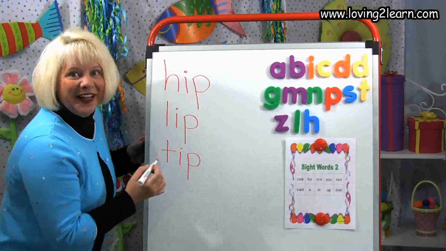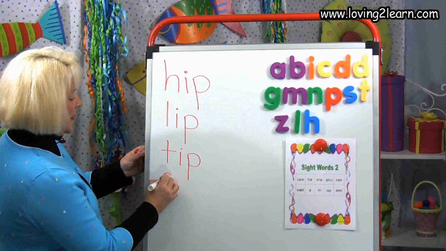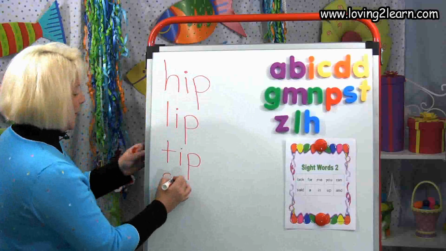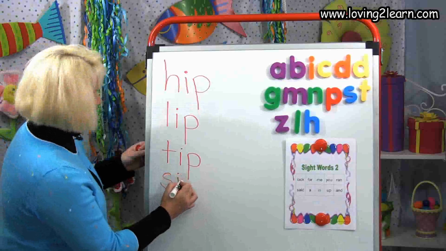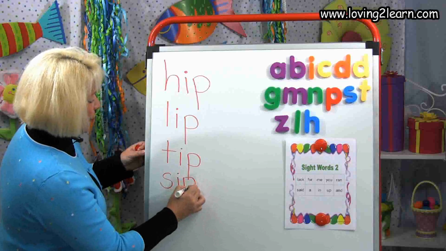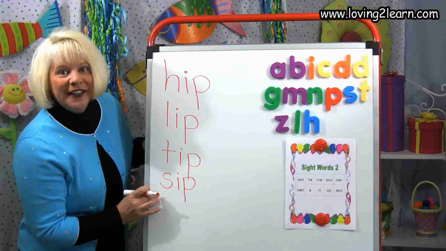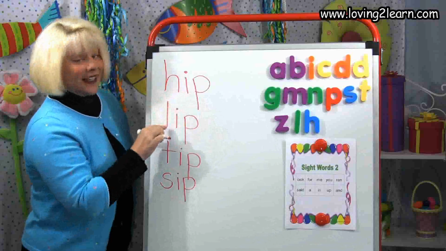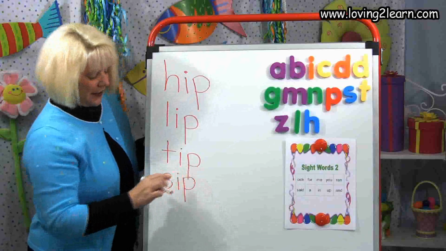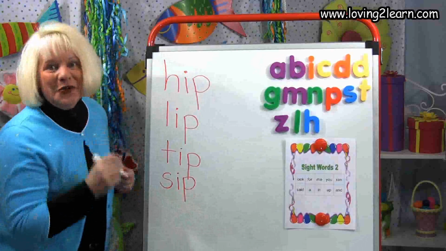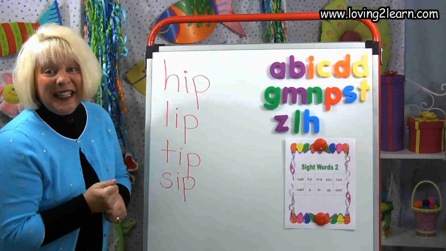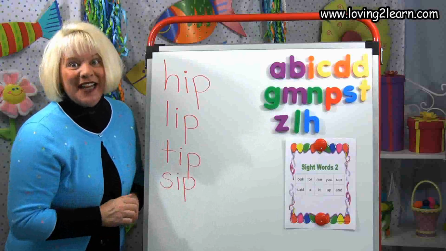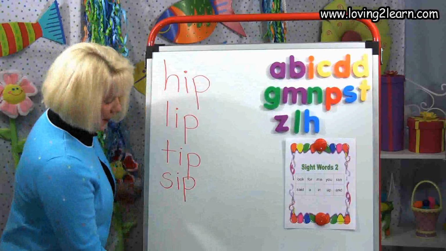Let's write the word sip. Sip. What letter? S. We snake around the top, snake around the bottom. Sip. I hear that I too. Ip. And there's that P. Straight line down, circle around on top. We just wrote the word sip. Let's read all the ip words. Hip, lip, tip, sip. You did an excellent job writing those ip chunk words. Go on the Loving to Learn website and do all the activities that have to do with the ip chunk.